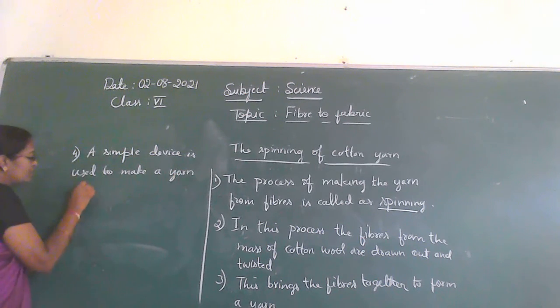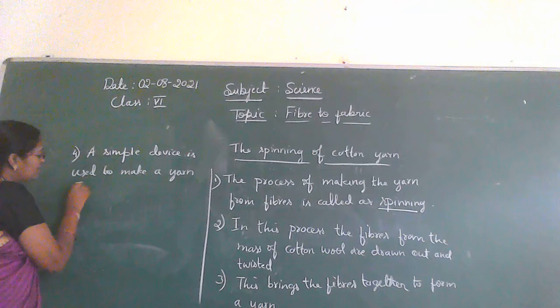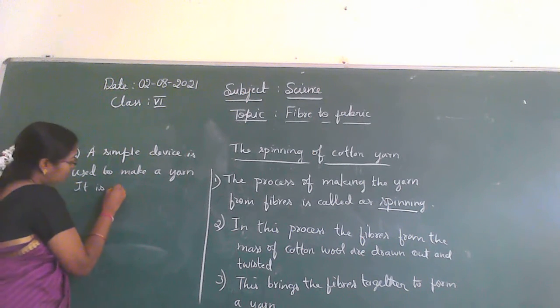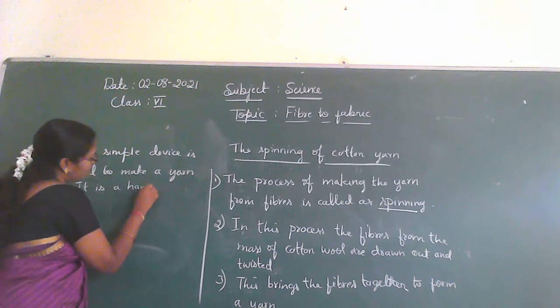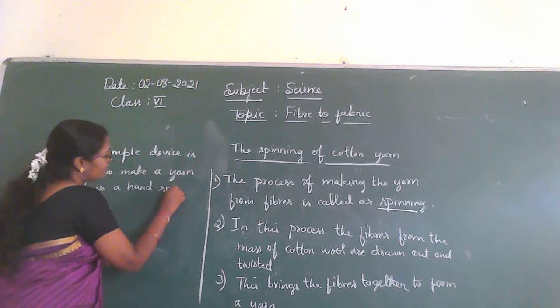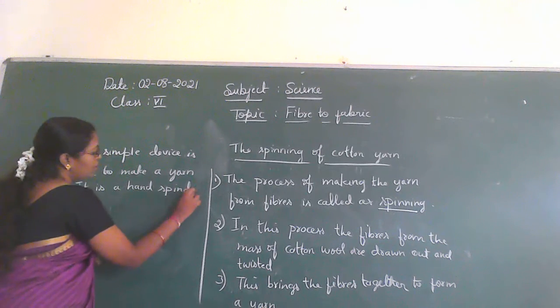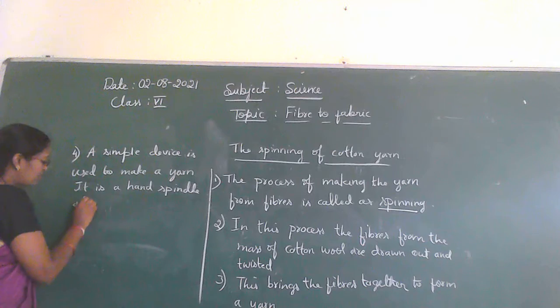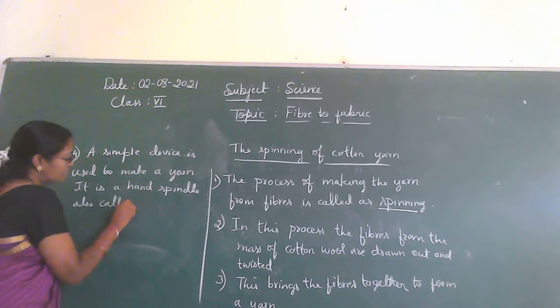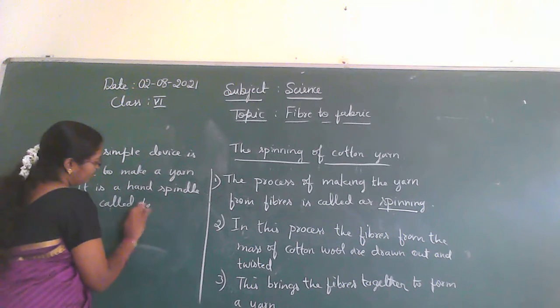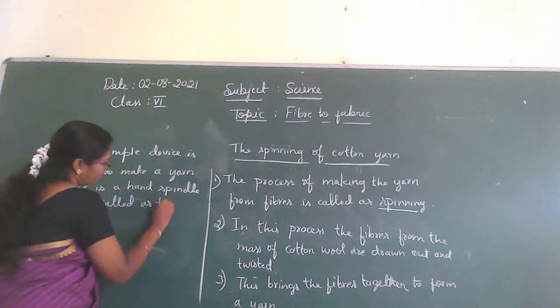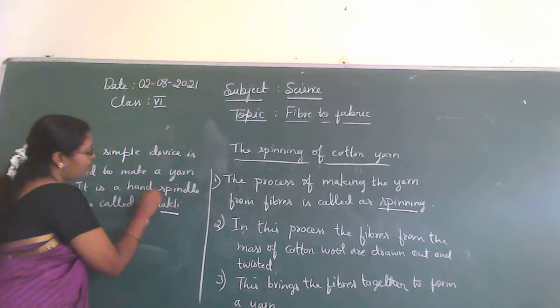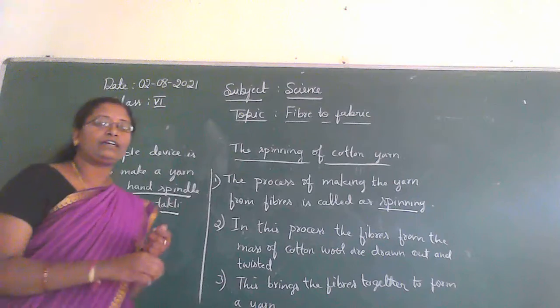It is a hand spindle. It is also called takli.